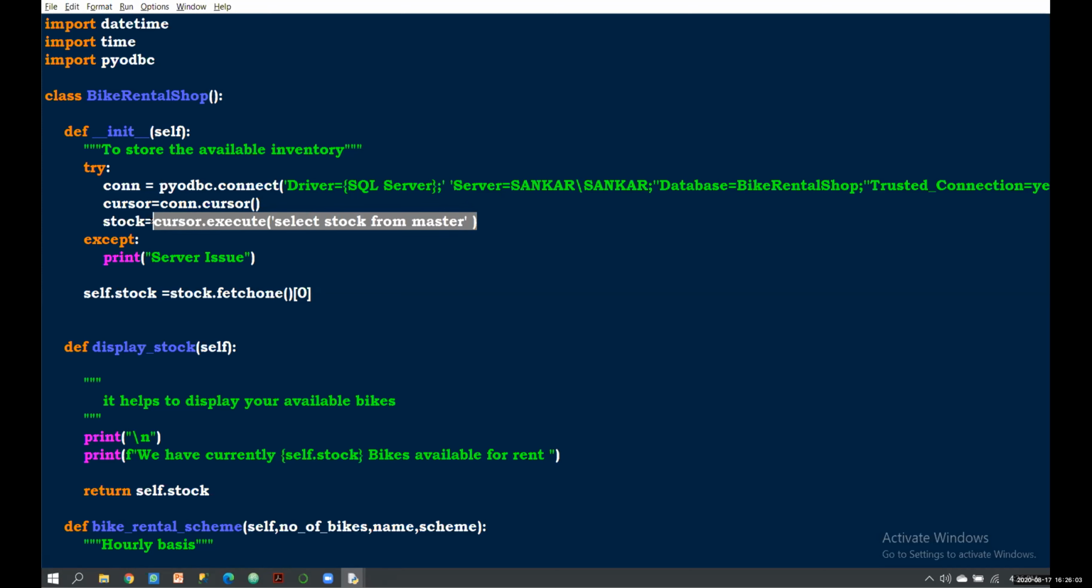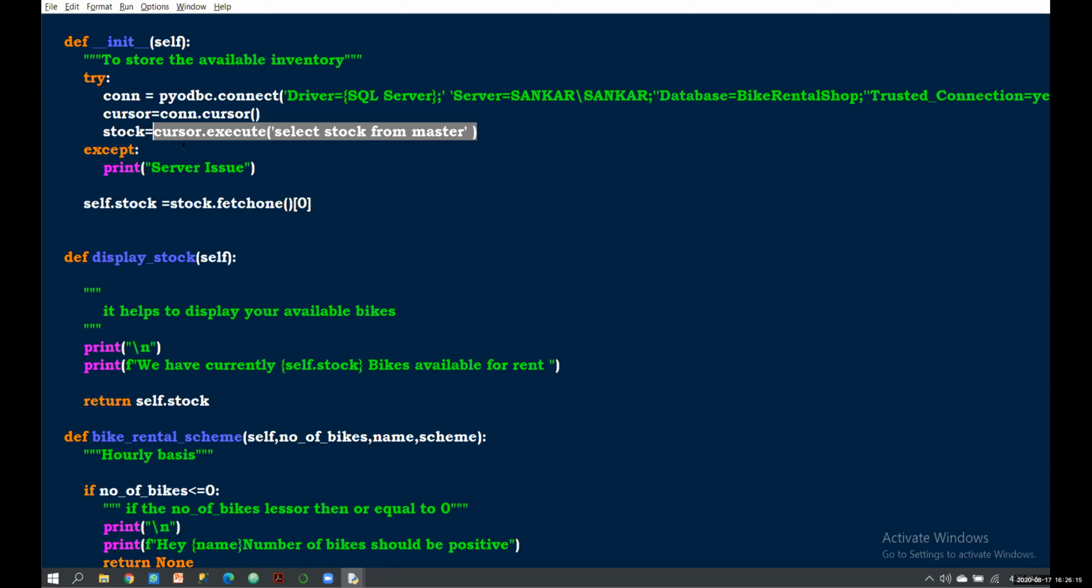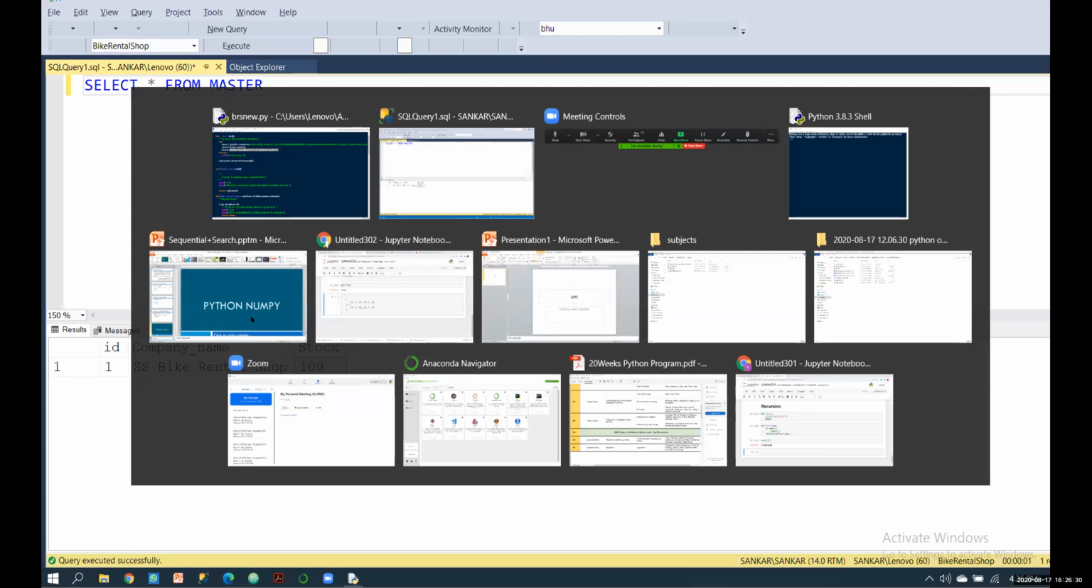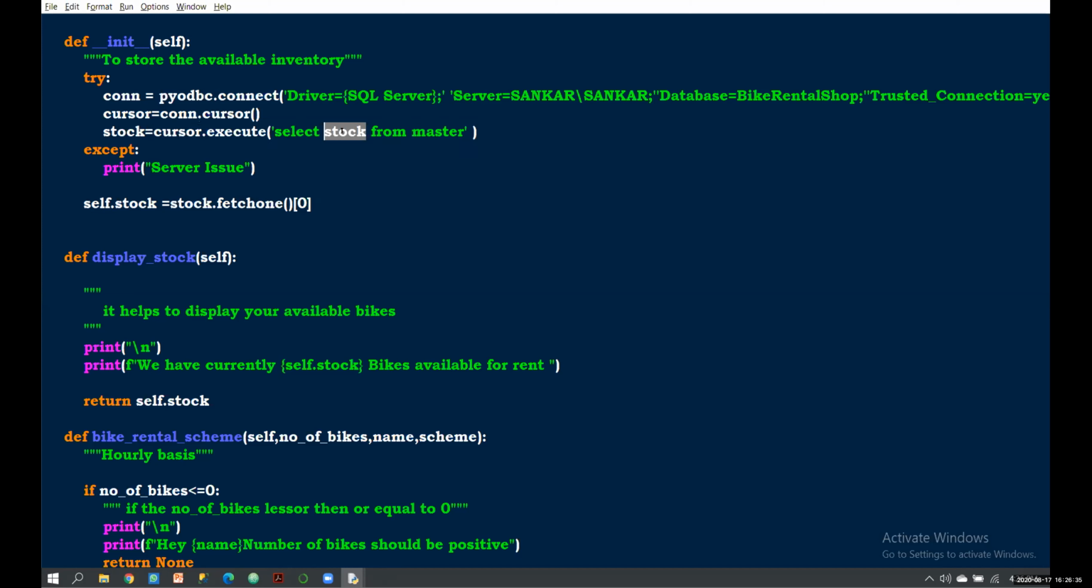Then here I'm using stock equal to that query. The cursor helps to store the query result into my stock, and after that you can use the fetchone function and get the value. The fetchone is used to get your row. If you use fetchall, it returns all values. Here I have only one row and one cell, then it returns.